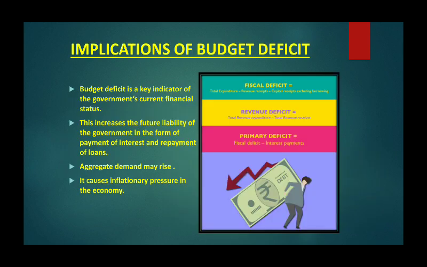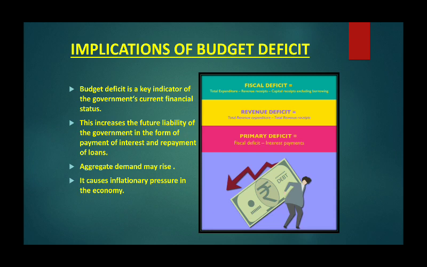implications of the budget deficit. Here in general I have written the formula of the three types of deficit: fiscal deficit, revenue deficit and primary deficit. What are the implications? Separately also you can write the implication of the different types of deficit. Here in general I have given 4 points.